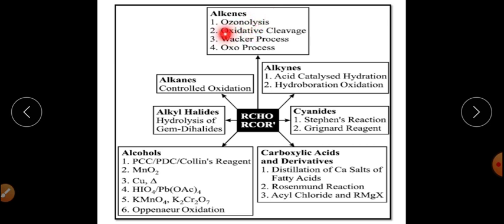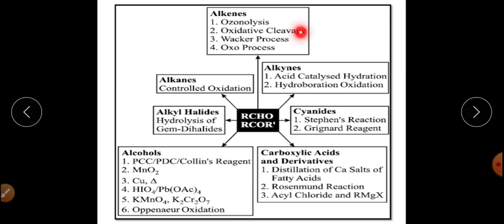So first we will take the alkene. If we want to prepare aldehydes and ketones from alkenes, there are 4 methods. The first method is ozonolysis. You studied this reaction in your first year, in the second semester. When alkenes get ozonolyzed, it may be called the reductive ozonolysis process. At that time the alkene will get converted into aldehyde or ketone, depending upon the type of the substrate.